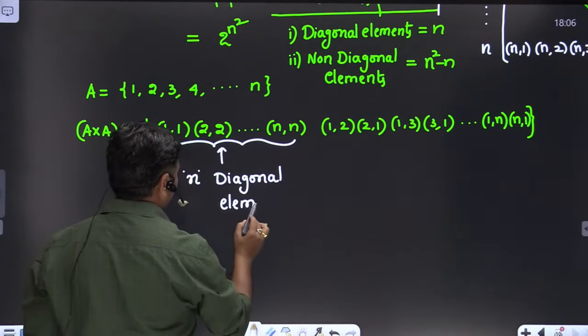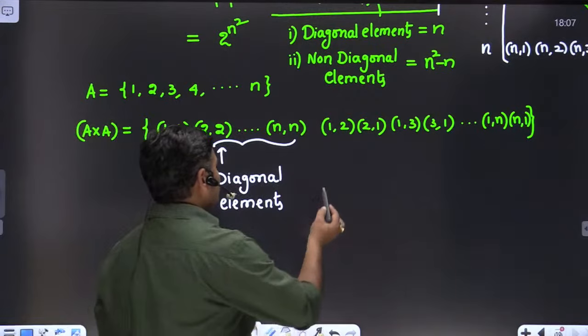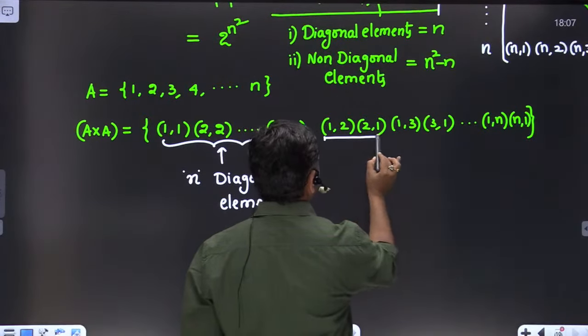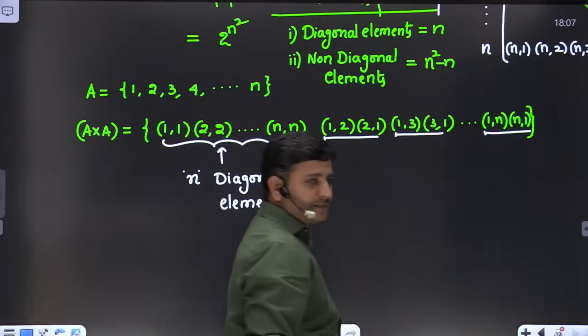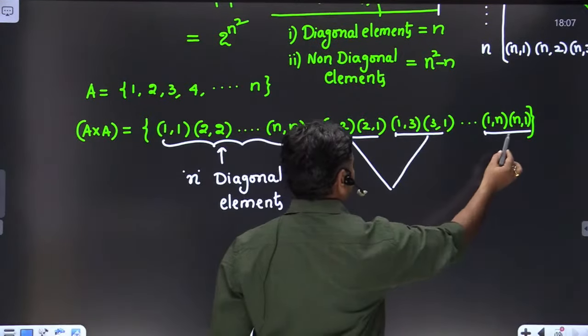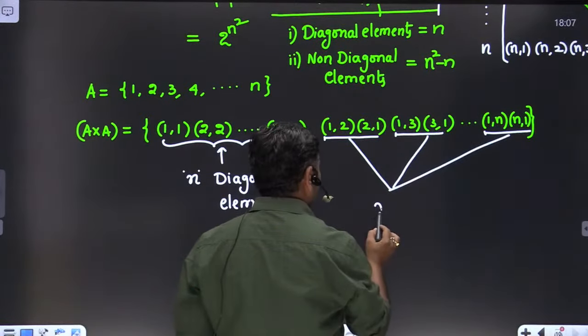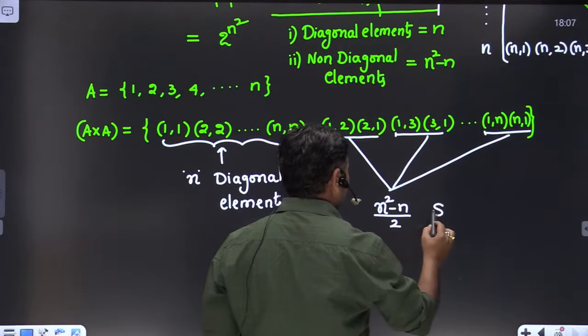We have n diagonal elements. Clear? And if you see symmetric pairs, (1,2) and (2,1) is a symmetric pair, (1,3) and (3,1) is a symmetric pair, and so on. (1,n) and (n,1) is a symmetric pair. The total number of symmetric pairs here, we are having (n square minus n) by 2 symmetric pairs.